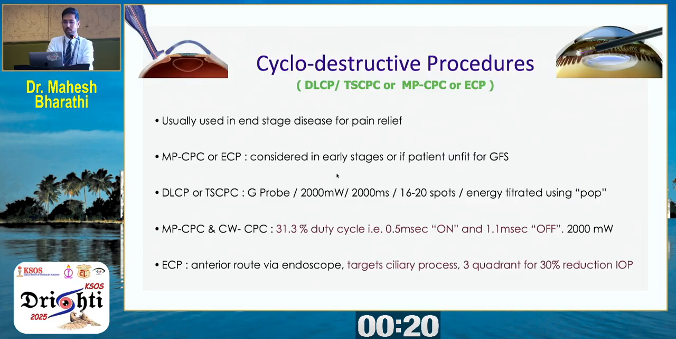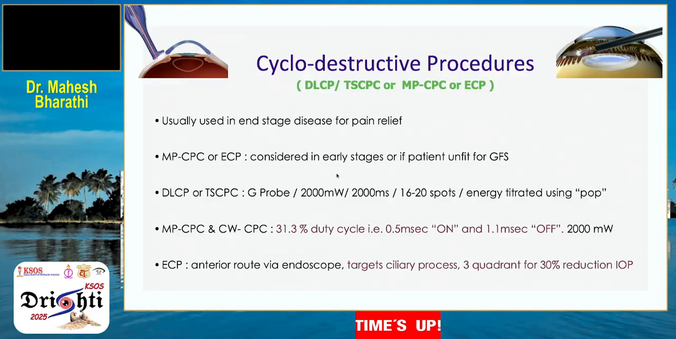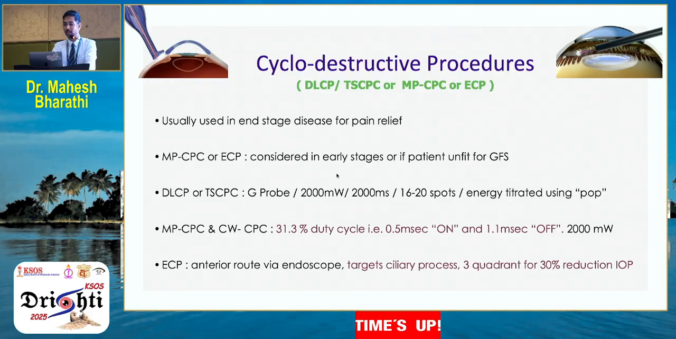A short note about cyclodestructive procedures, usually used as the end-stage disease for pain relief. With the advent of micropulse CPC and endoscopic cyclophotocoagulation, they are nowadays considered in the early stages, or if the patient is unfit for glaucoma filtration surgery. And it's claimed that endoscopic cyclophotocoagulation via the anterior route via endoscope targets ciliary processes, and to achieve a 30% reduction in intraocular pressure, a 3-quadrant ablation is needed.